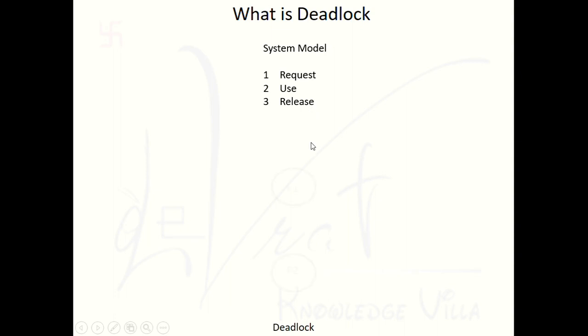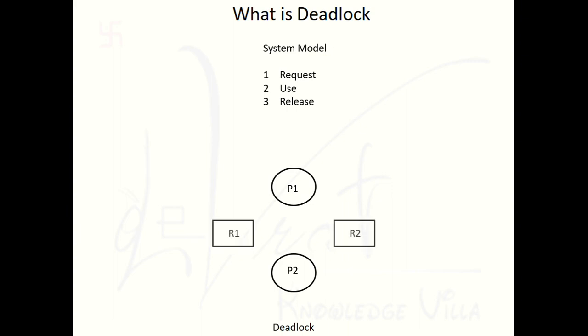Let's see, we have 2 processes, P1 and P2. Get it? Process P1 and process P2, and 2 resources, R1 and R2. This resource R1 is actually held by P1. P1 is holding resource R1, and the other resource R2 is held by process P2.